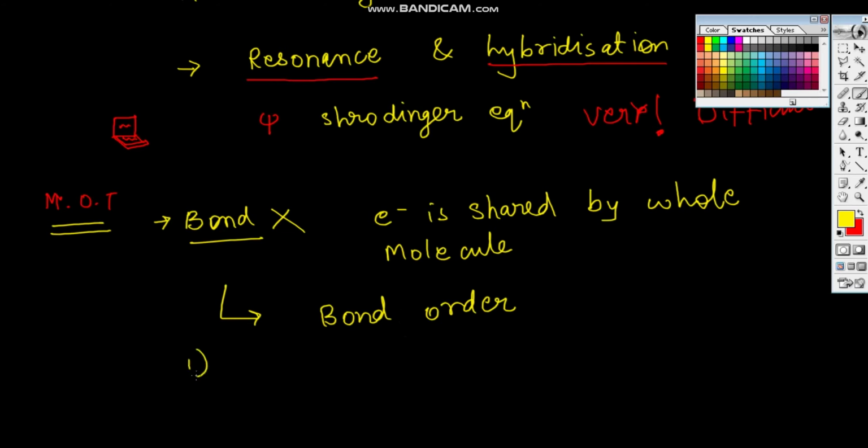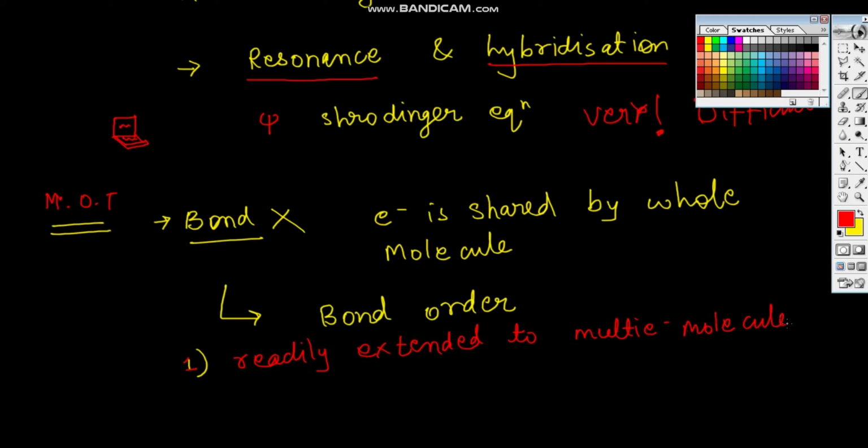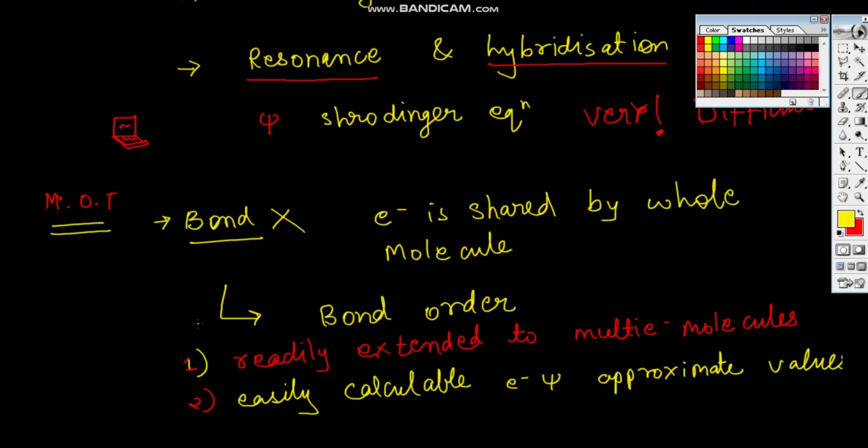First, it is readily extendable. Readily extendable means you can solve it for simple molecules like the hydrogen molecule ion, and then use the results on different molecules like oxygen and nitrogen, O2, N2, that is. And second, the calculation is very easy because the wave function can be put into computers and it can be solved for an approximate value, but it's okay, it's very close.